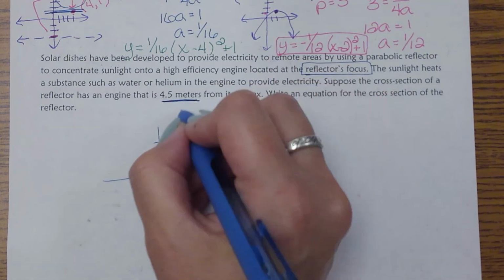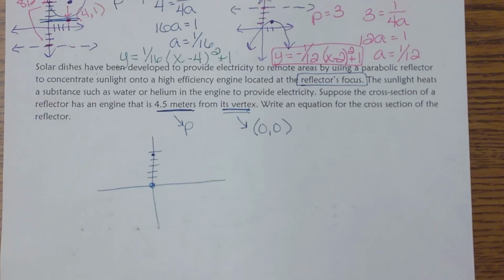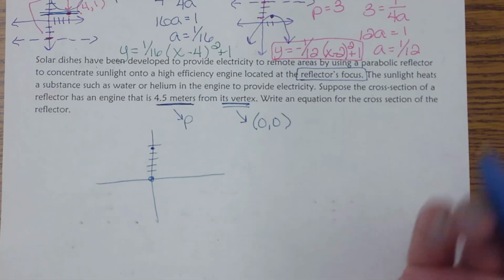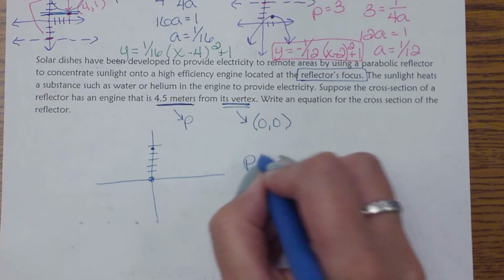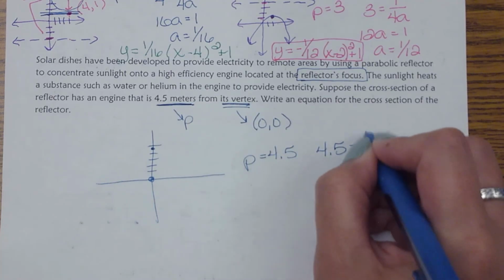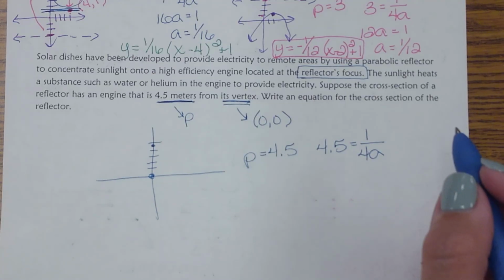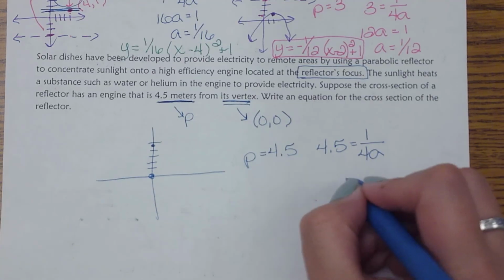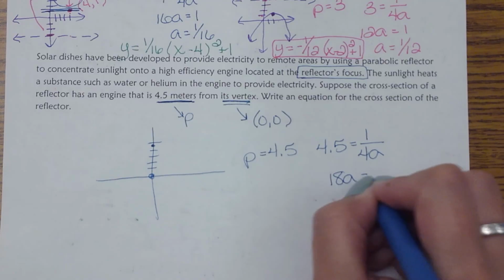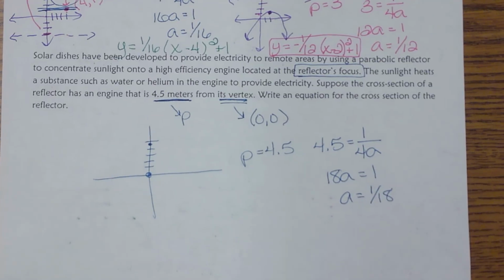That's telling you your p-value. So it's actually done a little bit of work for you. So again, we're going to do the same thing. My p-value is 4.5. So I am going to plug that in. So I am going to do 4.5 times 4, and you get 18. Divide by 18, so you get 1 over 18. So there's your a value.